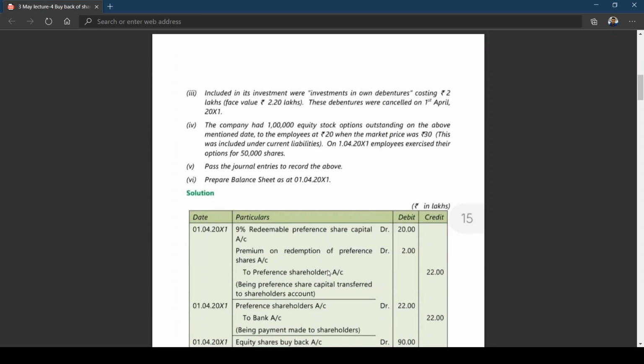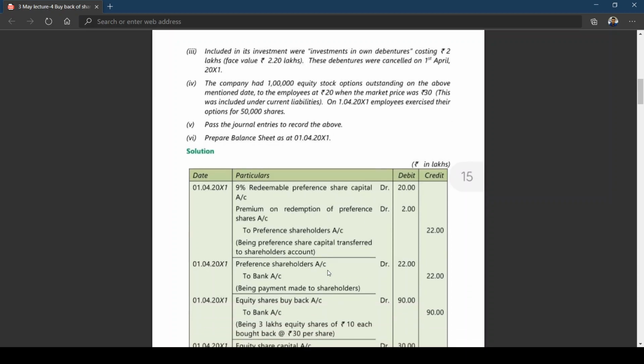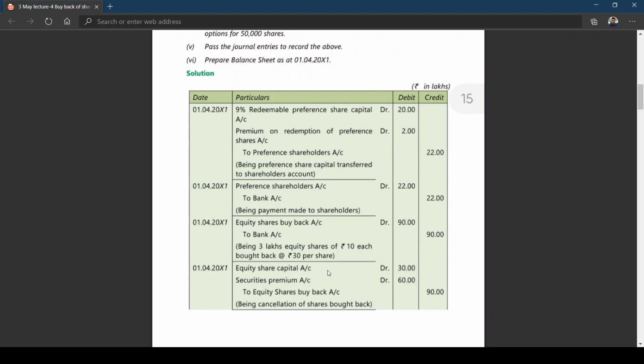Okay. Next, we see the entry now. What is the entry we should write for redemption of preference shares? Redeemable preference share capital 20 lakhs, 10% premium coming to 2 lakhs. 9% redeemable preference share capital account debit, premium on redemption of preference shares account debit, to preference shareholders account. Is this clear?